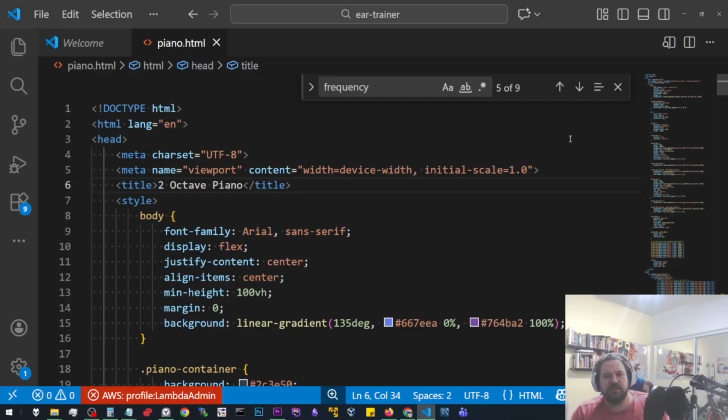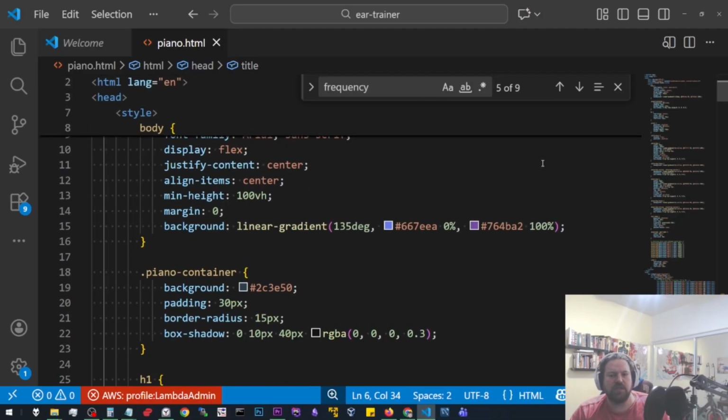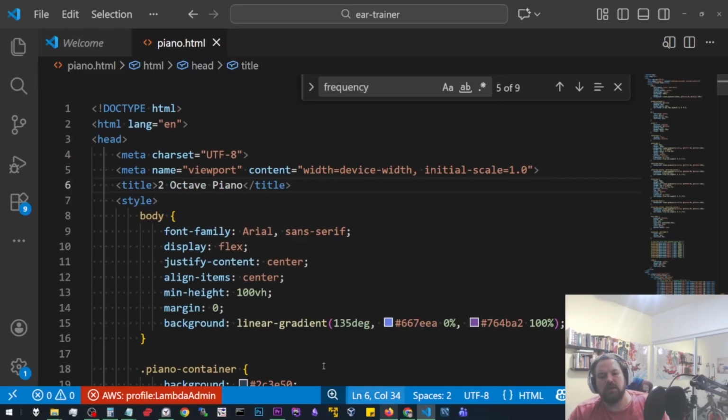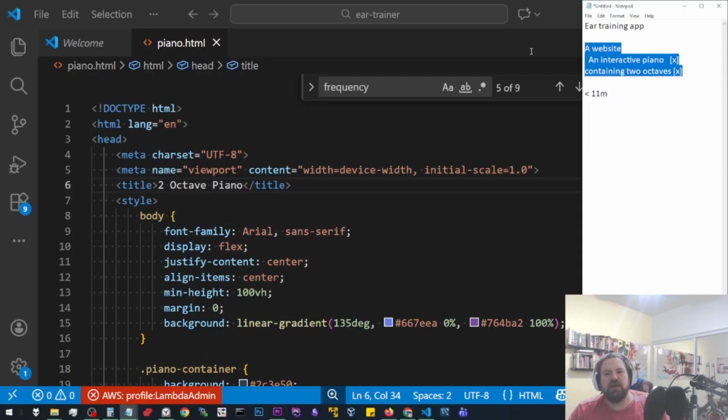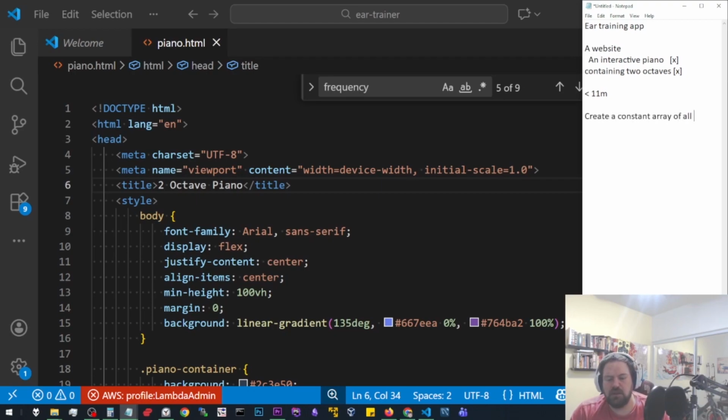My main point, my thesis of this video, is that it's a time saver. Ever since generative AI became very popular and I started using it for my code here and there, I used to do things like, hey, debug this line. And then it turned into, hey, make me this boilerplate, which is what this is, right? So now that we have this piano here, we can take this and say, create a constant array of all 88 frequencies as they appear on a piano, starting from A1 to C8 or whatever it is. C7, I don't know. Well, that whole span, right? That would be, I think, the next step you would want to do.